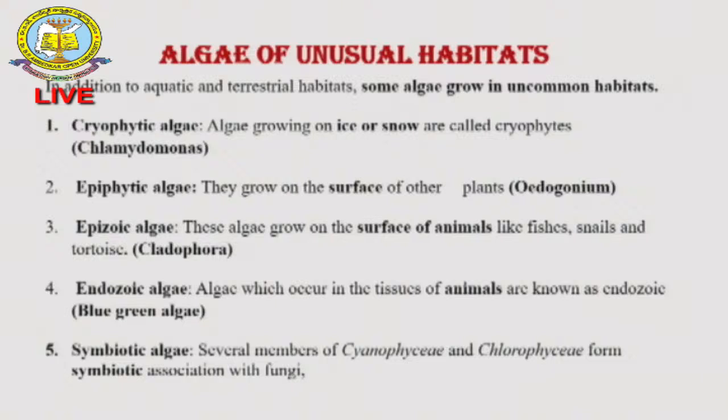Then some of the algal components are growing as epizoic, on animal surfaces like on fishes and even on different types of snails, different types of animal organisms. Cladophora is one of the very important beautiful algal components which grows as an epizoic alga, right? Because they are growing as cryptophytic, epiphytic, epizoic.